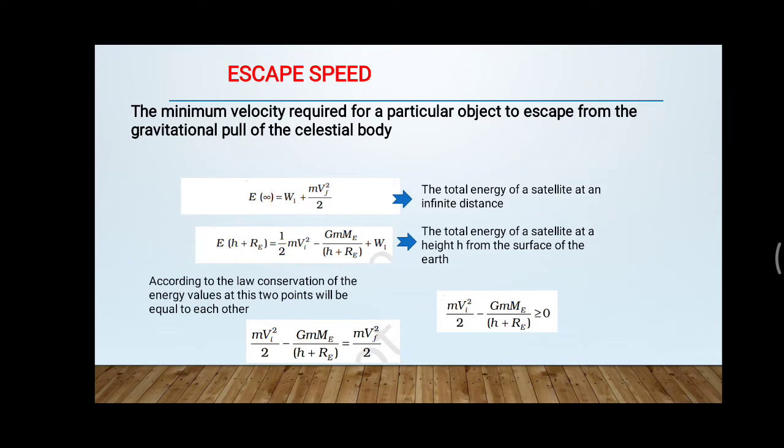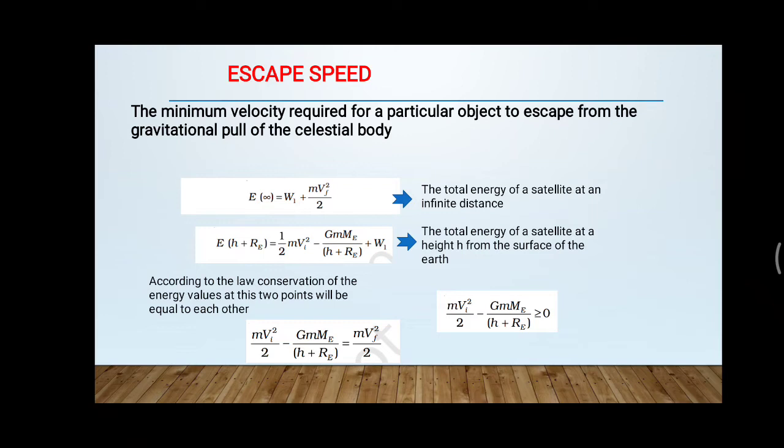The remaining kinetic energy is mVf square by 2, where Vf is the final velocity of the body when it reaches the infinite point, and that becomes the total energy.